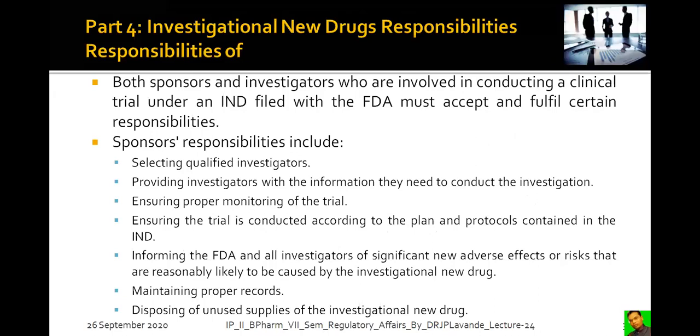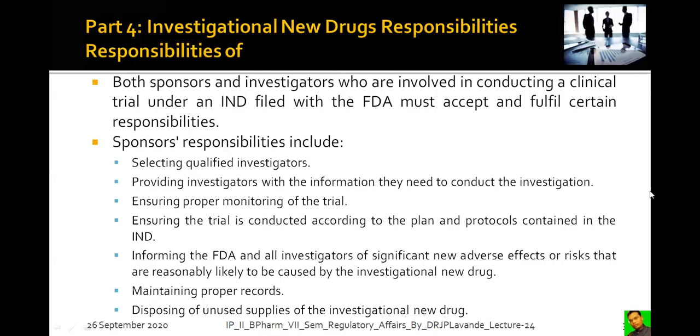So, investigational new drugs and the different responsibilities of both people. Now which are these both people? These both people are nothing but the sponsors and the investigators. Sponsors are the companies, and investigators are nothing but the physicians.